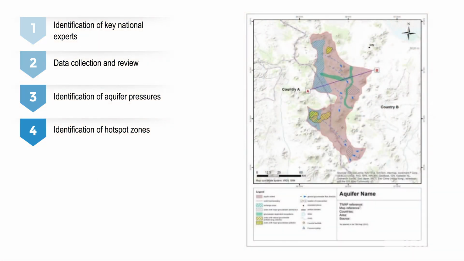such as how vulnerable is the aquifer system, or is there evidence of over-abstraction or reduced water quality within the aquifer. Step 4 is then the identification of hotspots within the transboundary aquifer, where key pressures identified in Step 3 may play a larger role. Here, thematic maps can be useful.